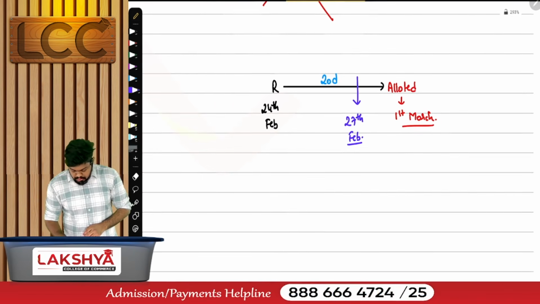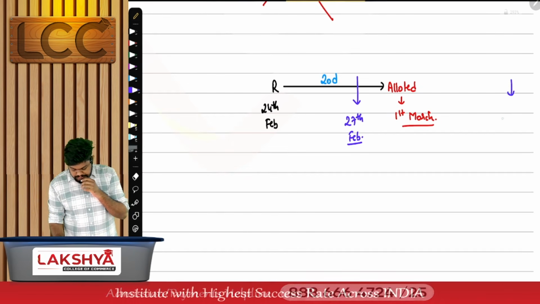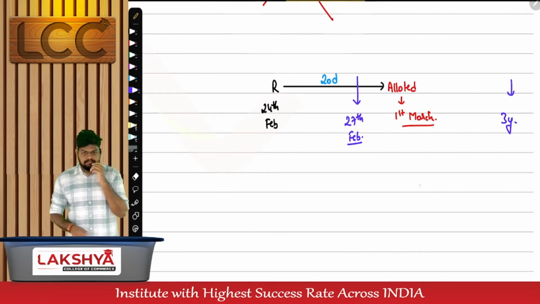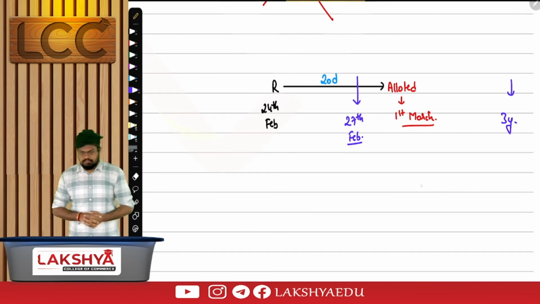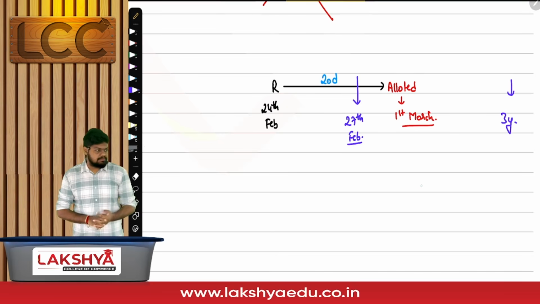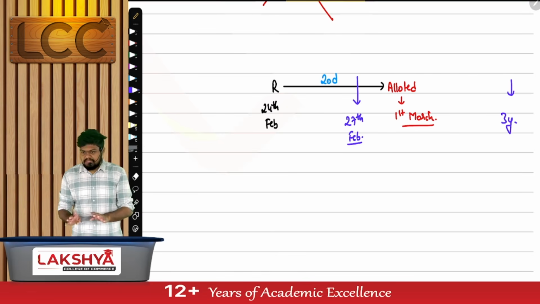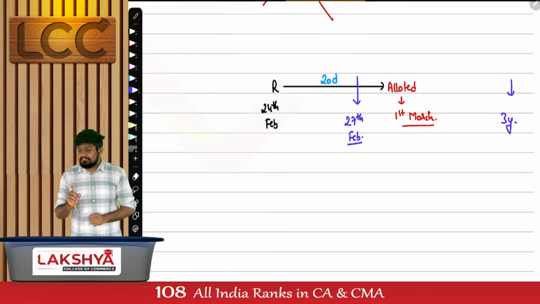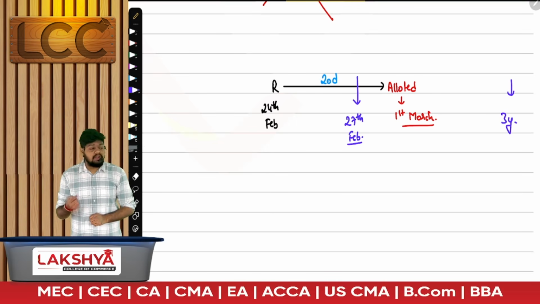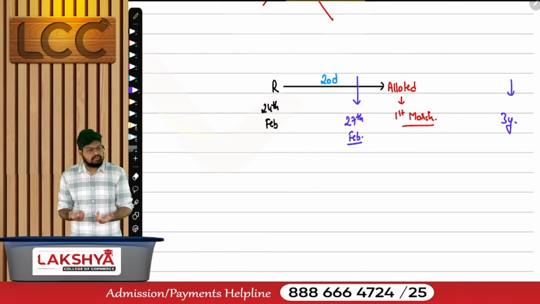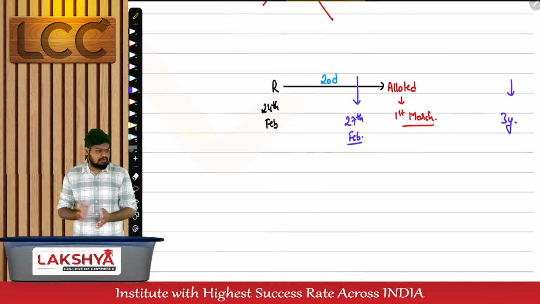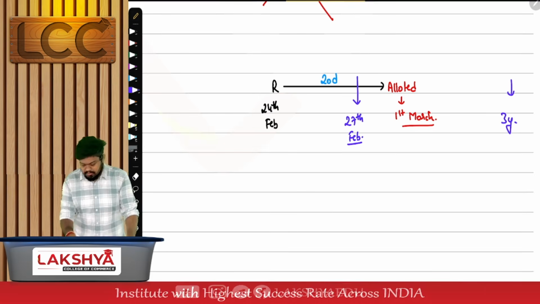ROC, CRC got to know about the false information 3 years later. After 3 years, they got to know about the false information. Start. Who is passing order? How many orders can they pass? 2. Either they can ask you to change the name within 3 months by passing an ordinary resolution, or simply ask you to wind up. But which is a better option of 2? Change the name. Now think about it again.